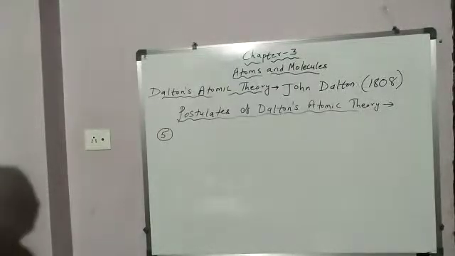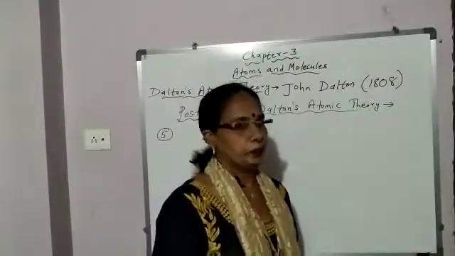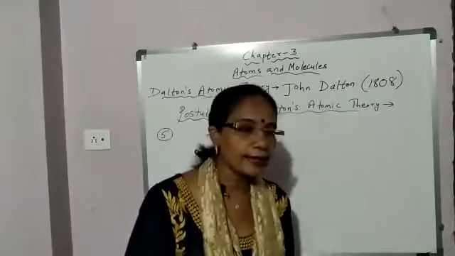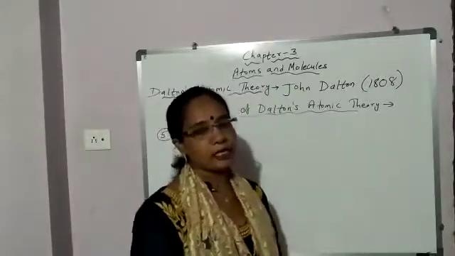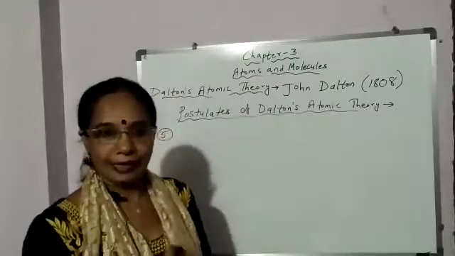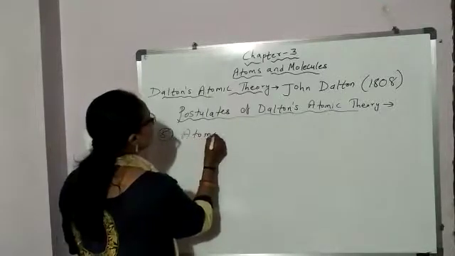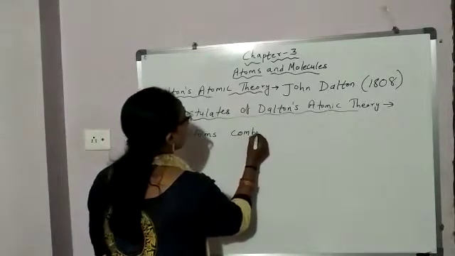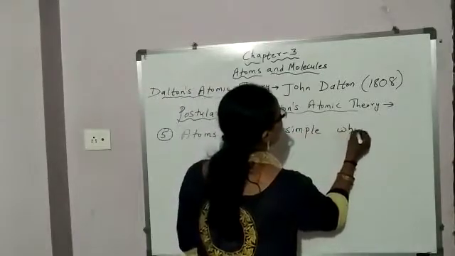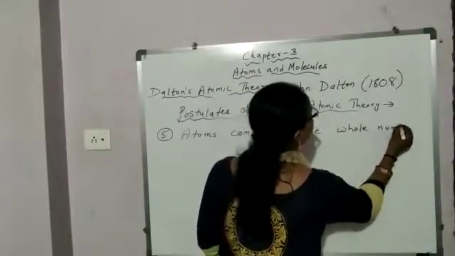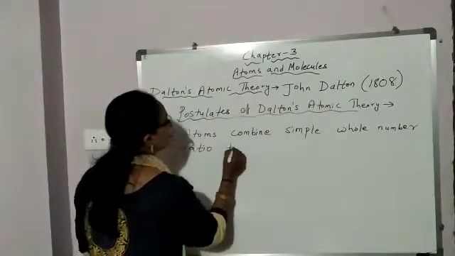Yes, students, we'll continue with the postulates of Dalton's atomic theory. Till now, we discussed 4 postulates of Dalton's atomic theory. Now, the fifth postulate of Dalton's atomic theory is atoms combine in simple whole number ratio to form compound.